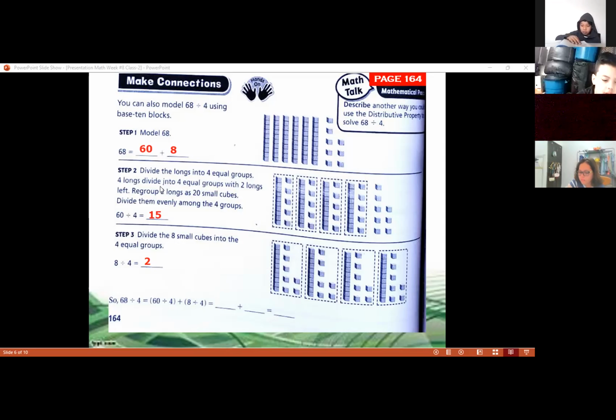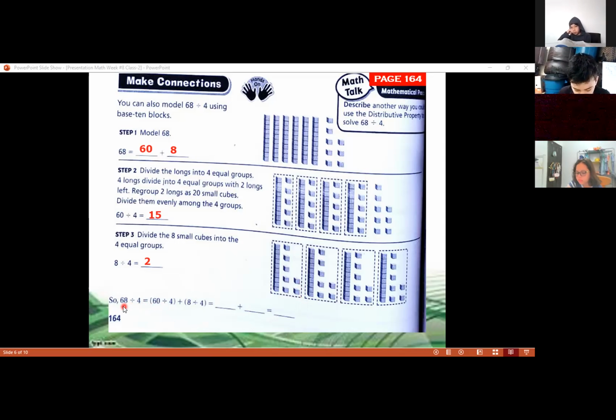Why 2? If you say 4 times 2 is equal to 8, so 8 divided by 4 is 2. That's right. Remember that these 8 were left over. So this 8, we're going to put 2 more of these cubes in each group. So now we have 2 more.